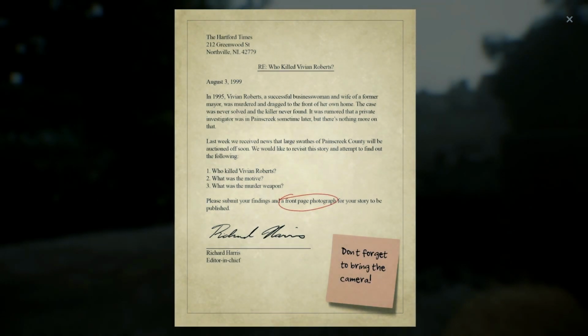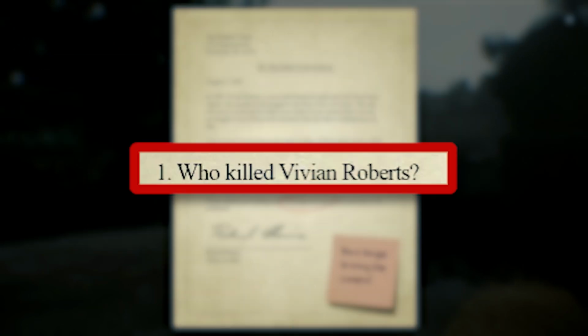Here we start with our initial notice to investigate the 1995 cold case of Vivian Roberts. We're also informed about a private investigator who visited the town years ago, but nothing further. Our goal is to solve the following 3 questions. 1. Who killed Vivian Roberts? 2. What was the motive? And 3. What was the murder weapon?